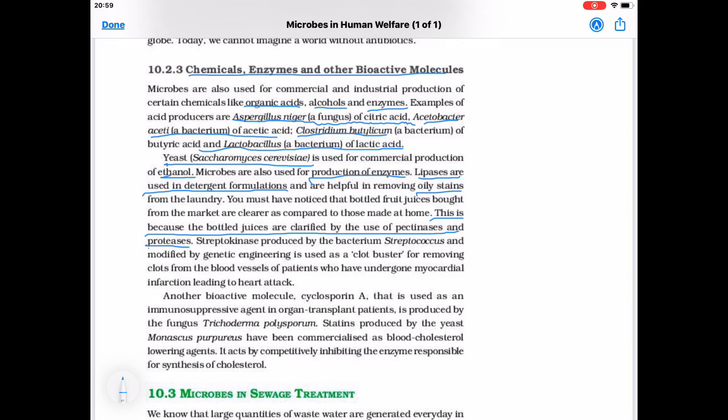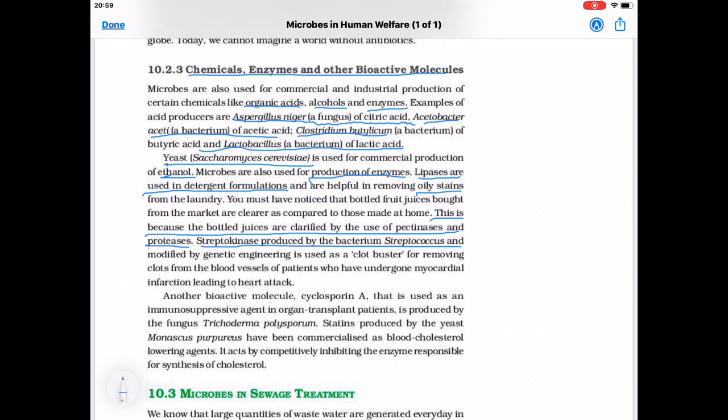Next is streptokinase, produced by the bacterium Streptococcus. So microorganism is Streptococcus. It produces the enzyme streptokinase, which is modified by genetic engineering.